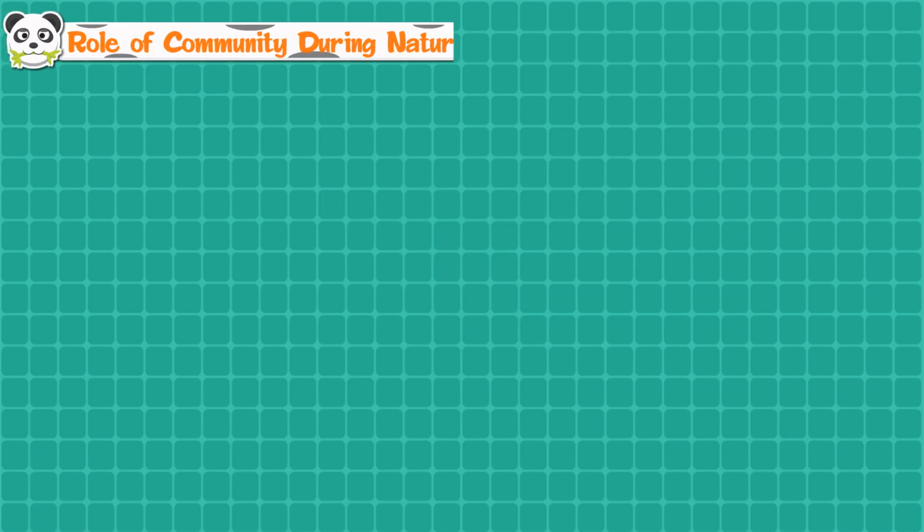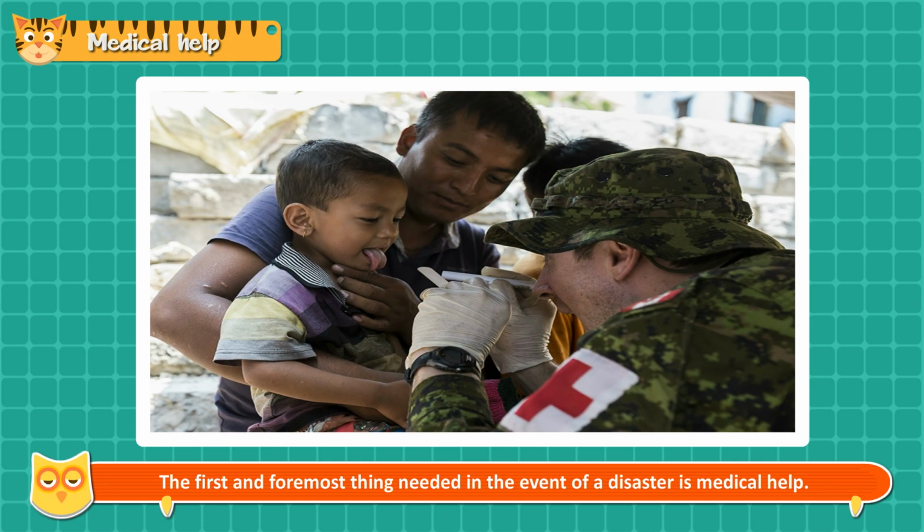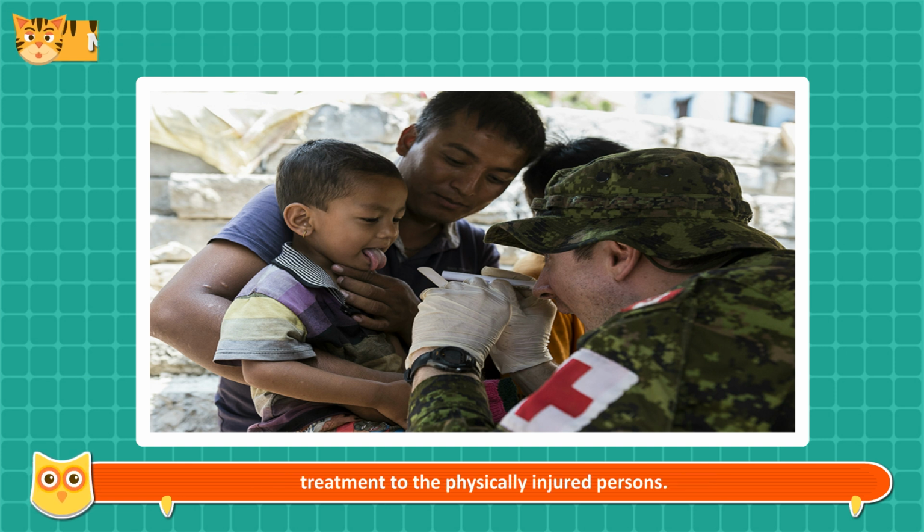Role of community during natural calamities. People who are affected by a natural calamity need physical, economic, and mental support from the community. Help and support required can be both immediate as well as long-term. Medical help. The first and foremost thing needed in the event of a disaster is medical help. First aid medical care is immediately required to treat the injured persons at the site of the disaster. Government and non-government organizations organize medical camps and send medical experts for immediate treatment to the physically injured persons.